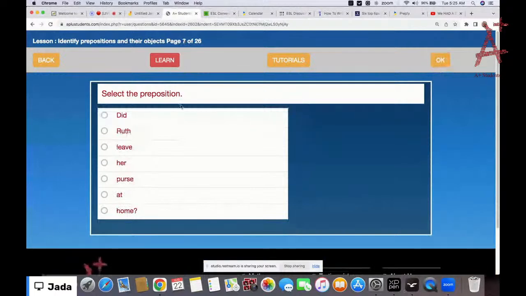Alright, so let's look at this. Did Ruth leave her purse at home? So at here is the preposition and home is the noun.